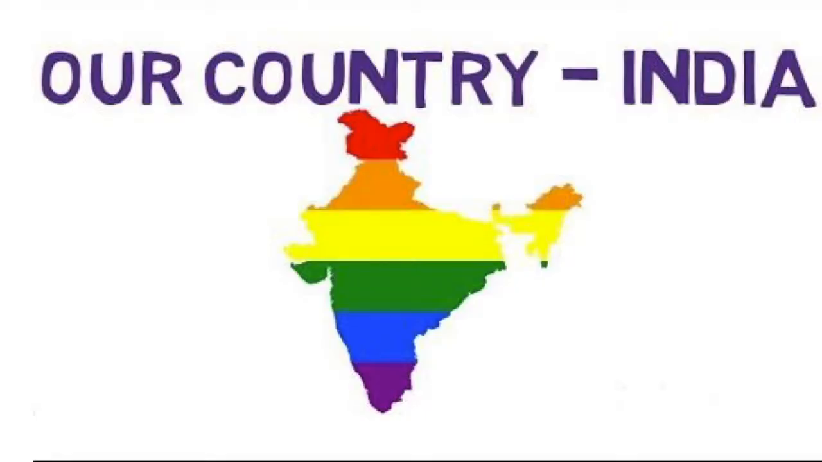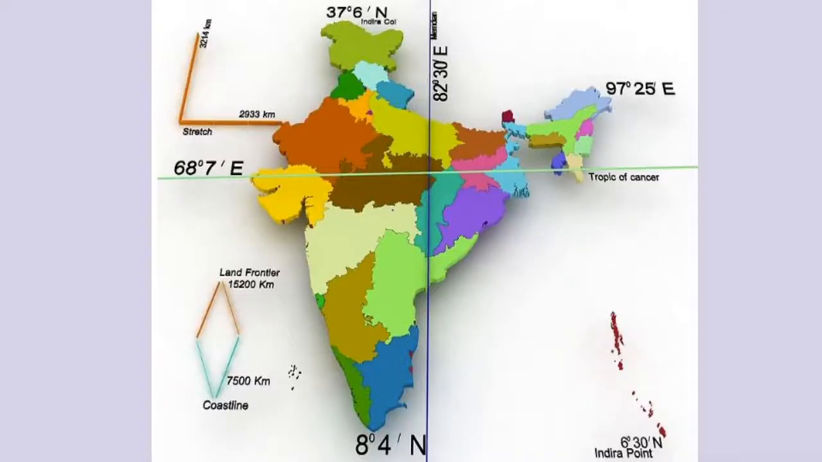In this session, we are discussing our country, India. We know that our country has a vast geographical expanse. In the north, it is bounded by the lofty Himalayas, the Arabian Sea in the west, the Bay of Bengal in the east, and the Indian Ocean in the south. India has an area of about 3.28 million square kilometers.